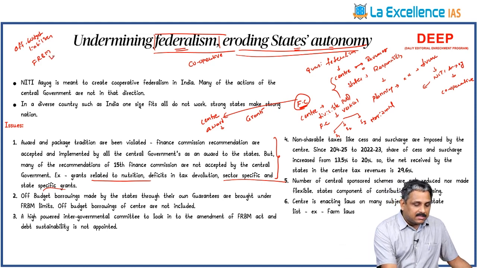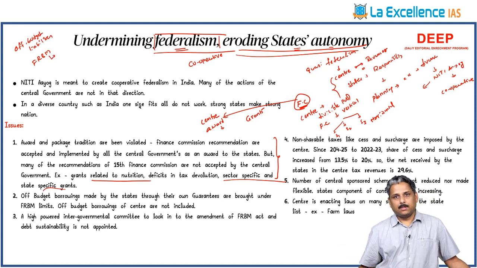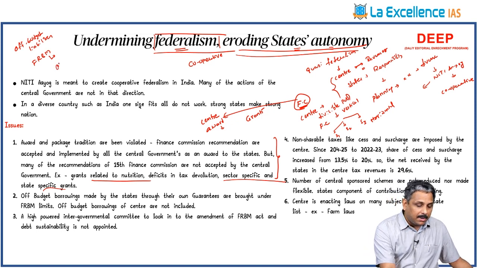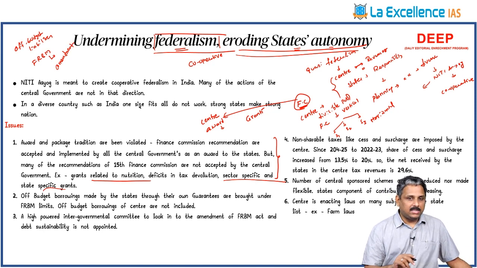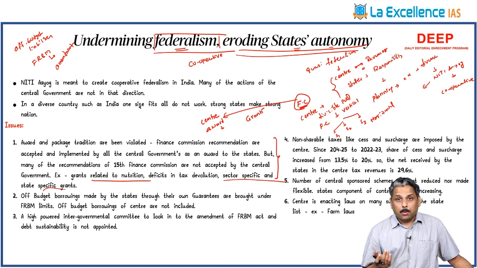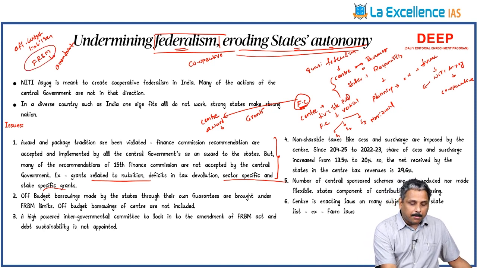The limits are set by the FRBM Act. Now, people are recommending an amendment of this FRBM Act. Because of the COVID situation, global recession, and economic slowdown in India, the governments have to borrow more to play an important role during these times. But FRBM limits are becoming a problem.